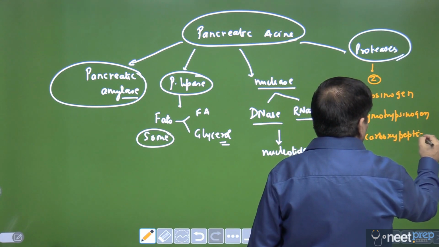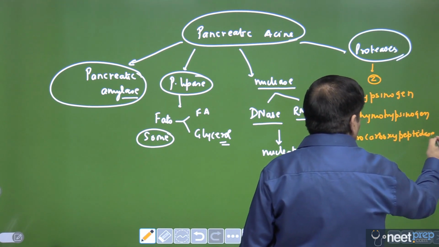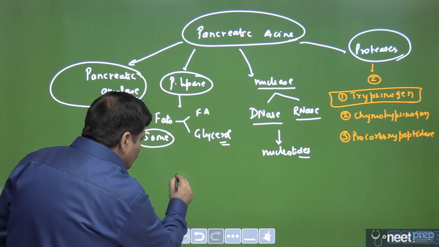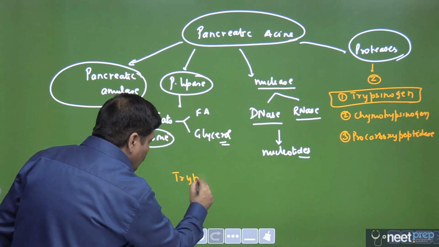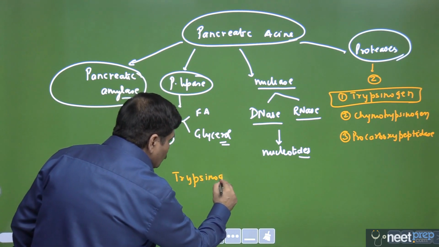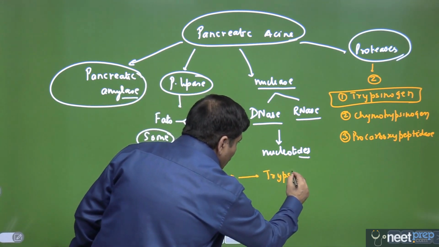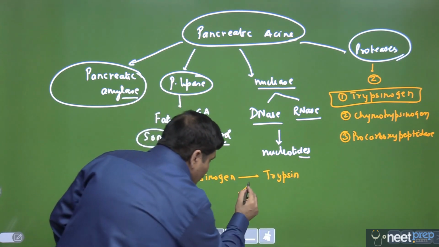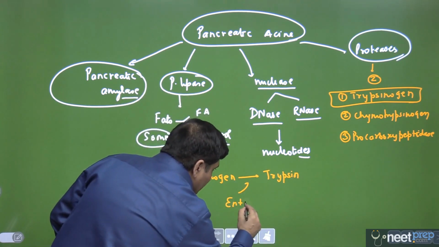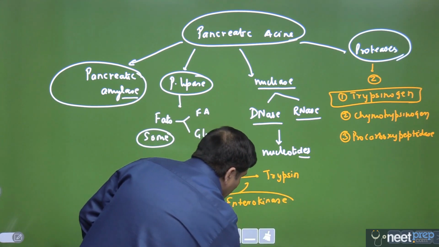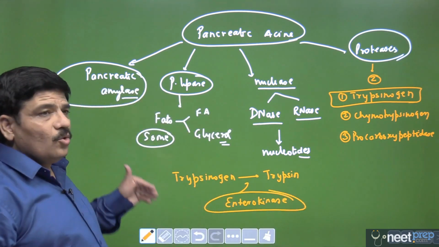Now what happens is that first, some amount of trypsinogen is converted into trypsin, or activated into trypsin. This is the beginning of the process. So some trypsinogen gets activated into trypsin, and the agent that is responsible is another enzyme secreted by the upper small intestinal mucosa, and this is enterokinase.